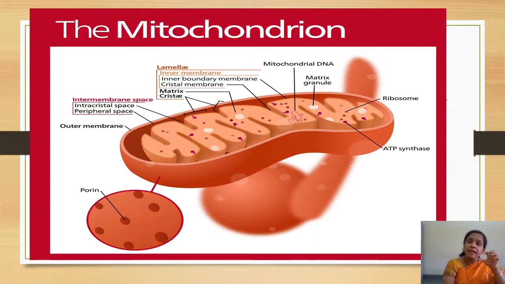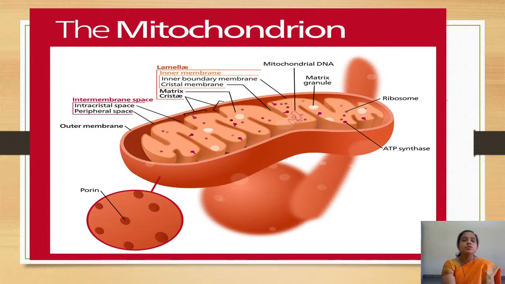The structure of this is also a little different compared to other cell organelles. It has two membranes, and like the cytoplasm, you have something called the matrix here. Importantly, it has its own DNA. The DNA is not as efficient as that of the cell's DNA, but mitochondria has its own DNA.